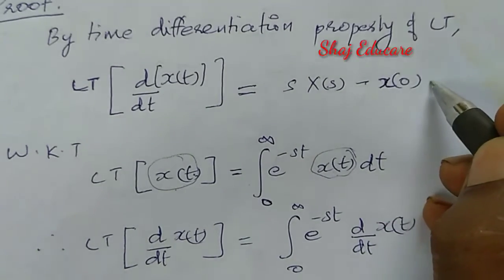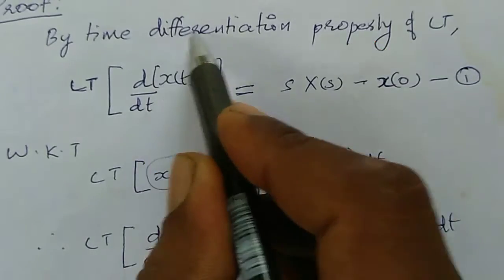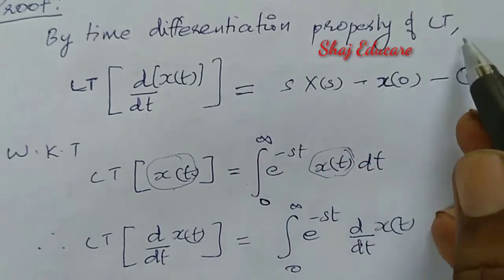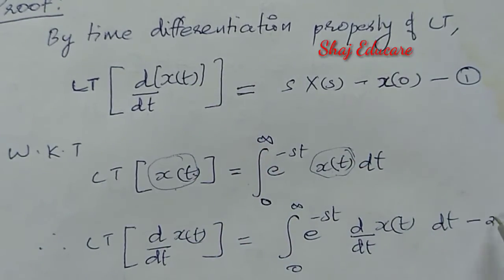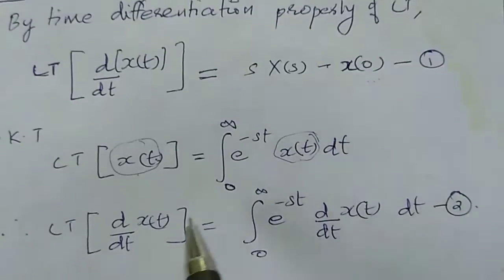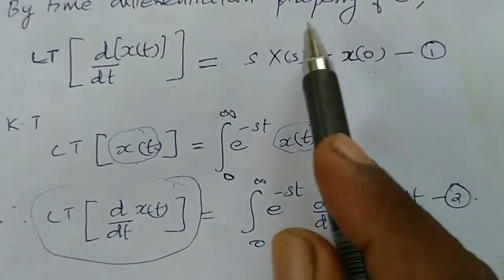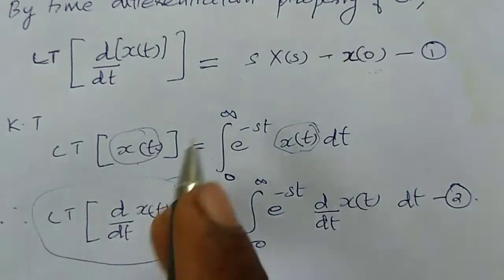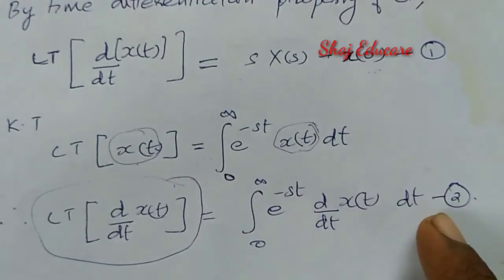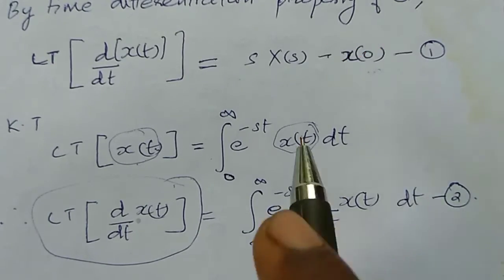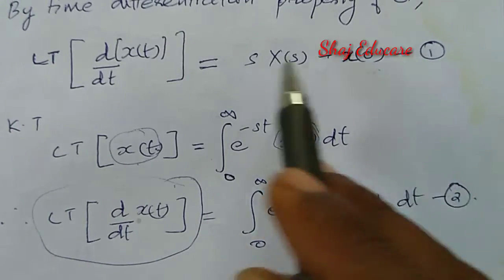Now let us mark this equation, the time differentiation property, as equation number 1, and this one is equation number 2. I'm going to replace the left hand side of equation 2 using the right hand side of equation 1.